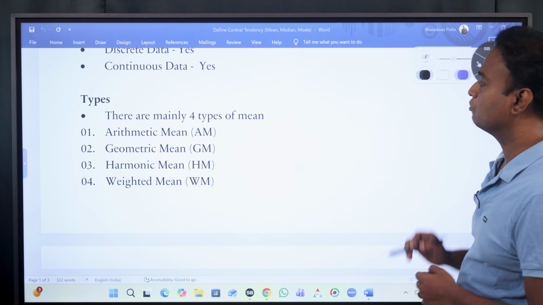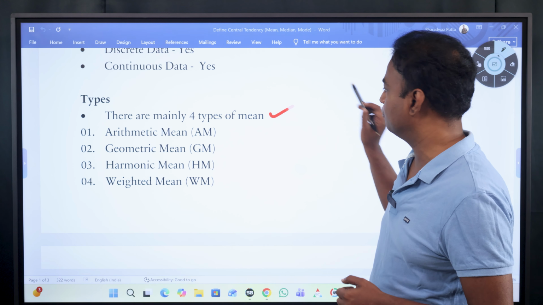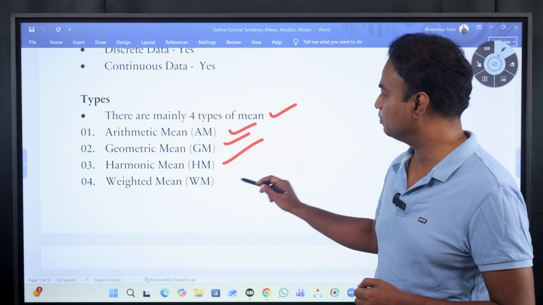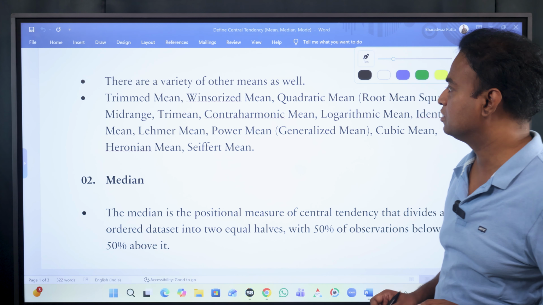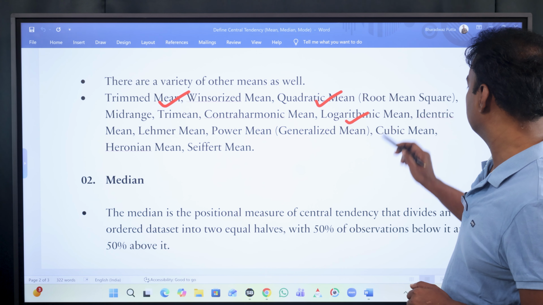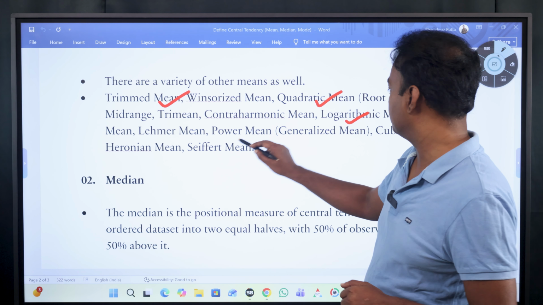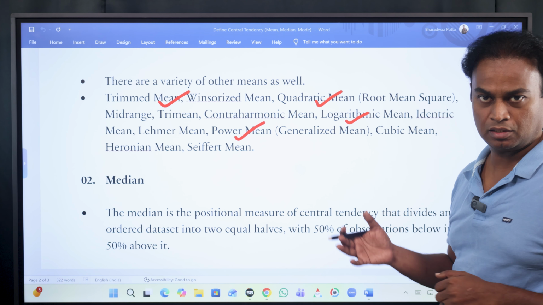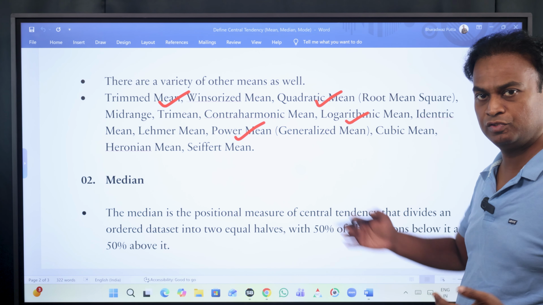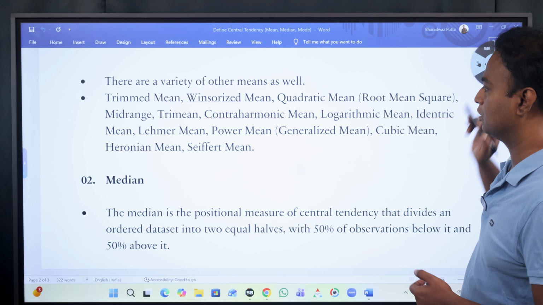So what are the types of means you have? There are four types of mean. One is arithmetic mean, one is geometric mean, one is harmonic mean, and weighted mean. There are other means as well: trimmed mean, quadratic mean, logit mean, power mean. There are other means as well, but these are not as important. The four means which we have mentioned above are important.